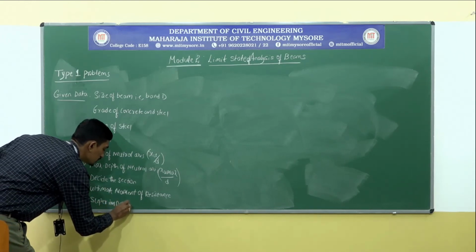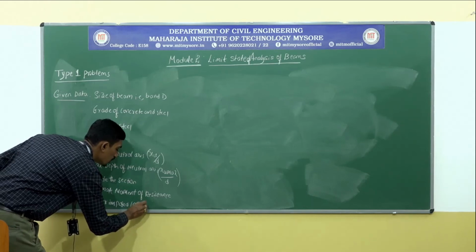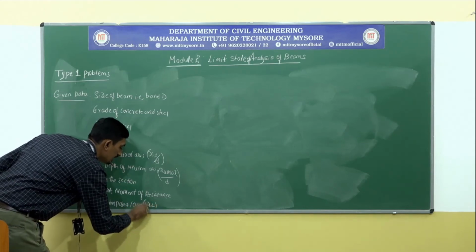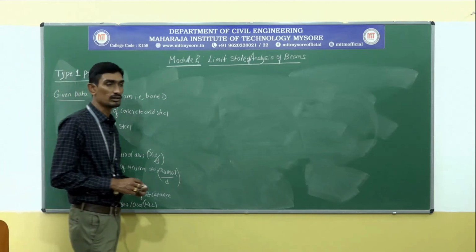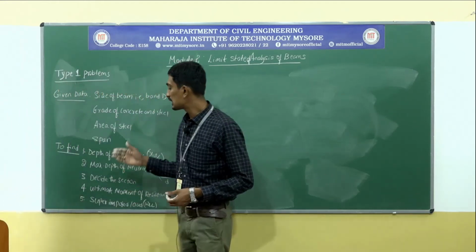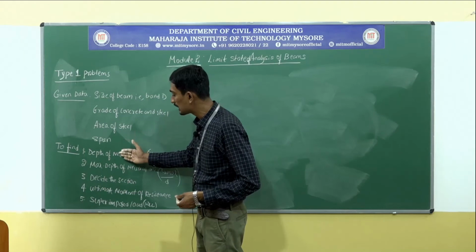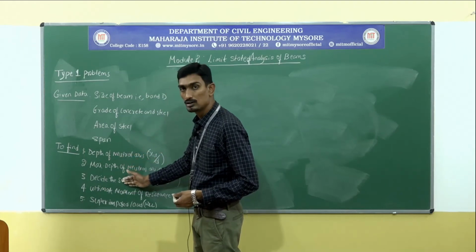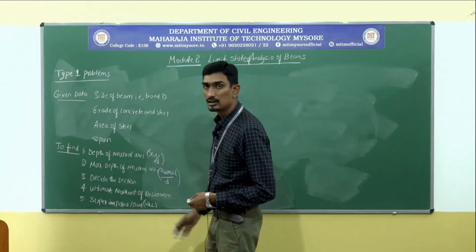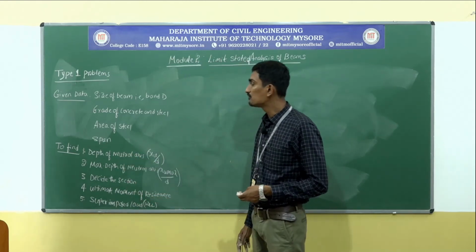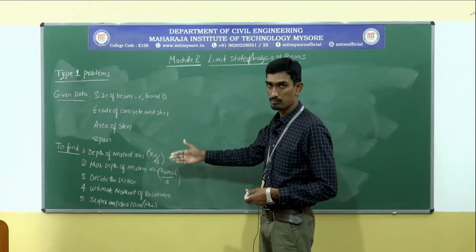Next, the last thing, sometime they are also going to ask superimposed load, or I can say live load acting on the beam. So these are all the things you are going to calculate step by step, to decide or to calculate the singly reinforced section. This is the type 1 problem.